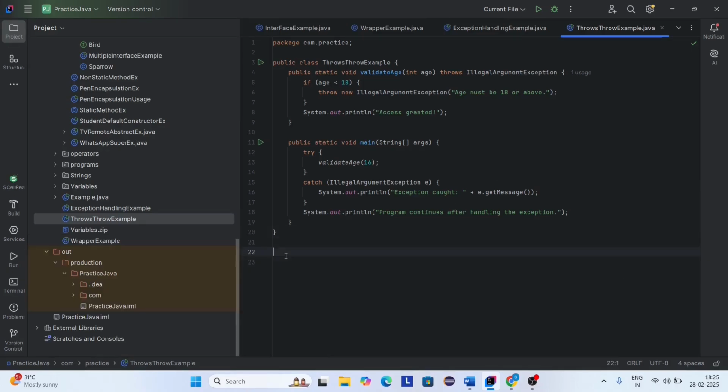Let's run this code. One more thing, there are two important methods. getMessage is used to get small information about the exception. The next one is printStackTrace. printStackTrace is used to get detailed information about the exception.